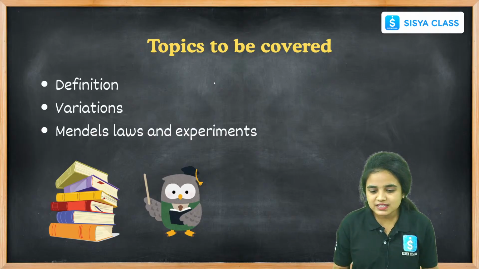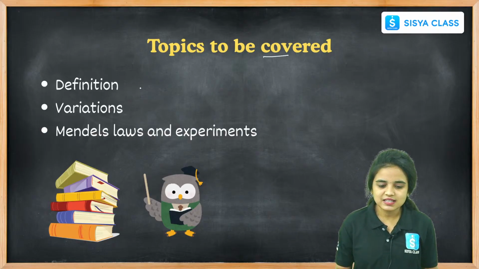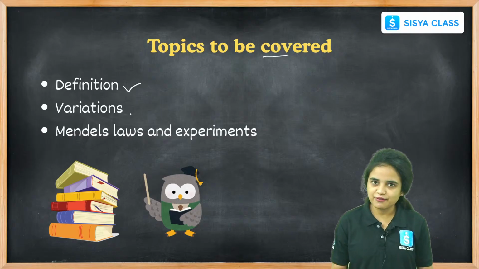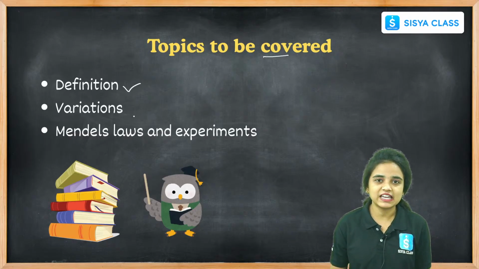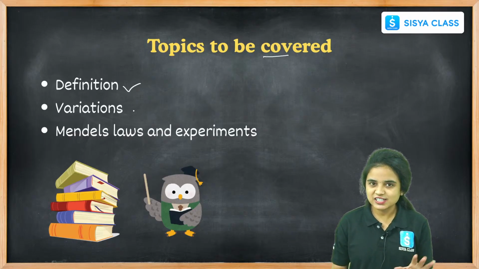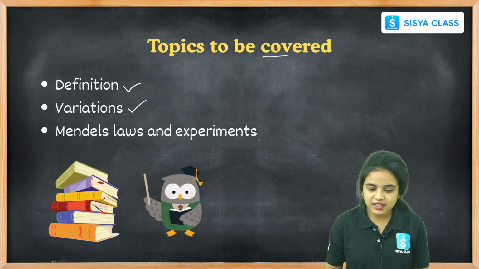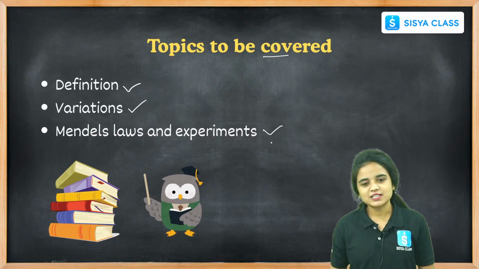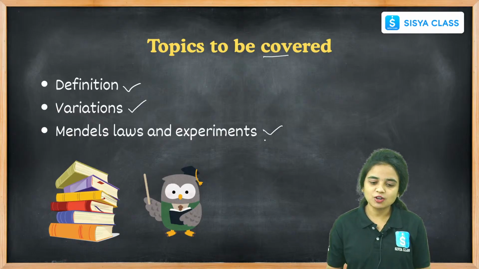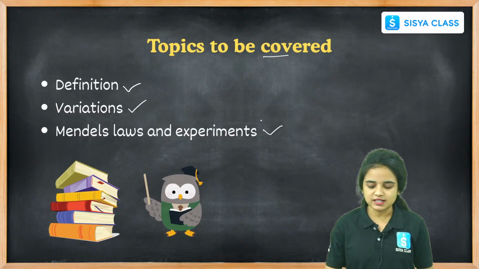The topics to be covered in today's class are, first of all, the definition of heredity, what is heredity and the main agenda of heredity, the variations present in this topic, and Mendel's law and experiments. Right students, these are the topics that we will cover in today's class.